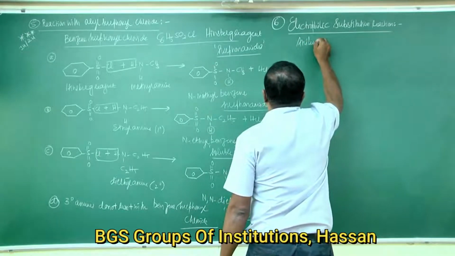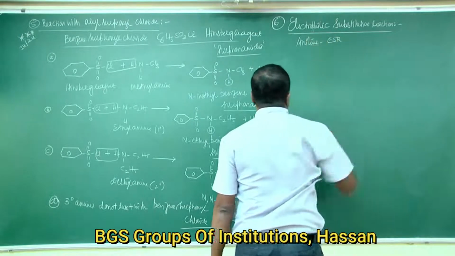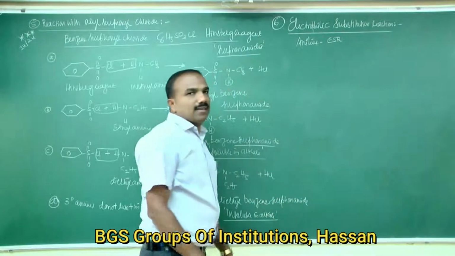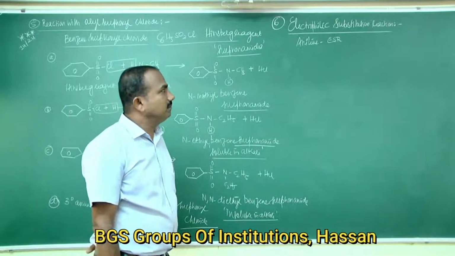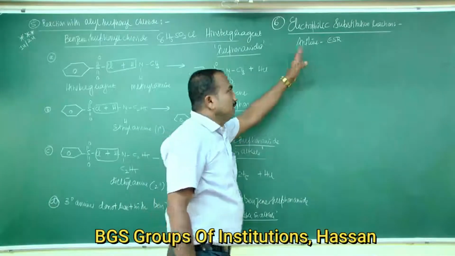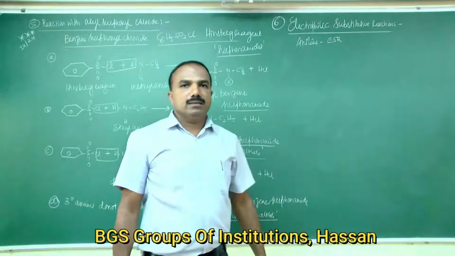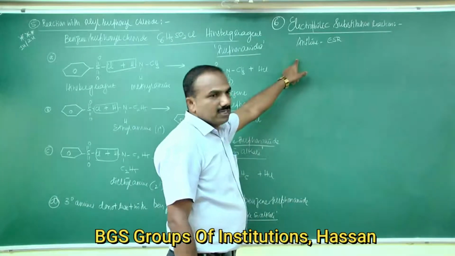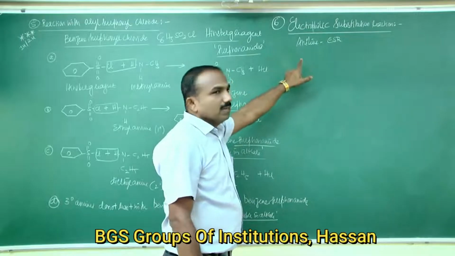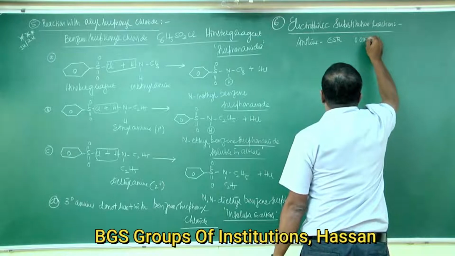Aniline undergoes electrophilic substitution reactions because aniline is a resonance hybrid of the following 5 structures, and moreover aniline shows ortho and para products.